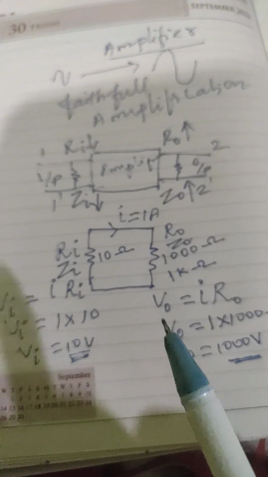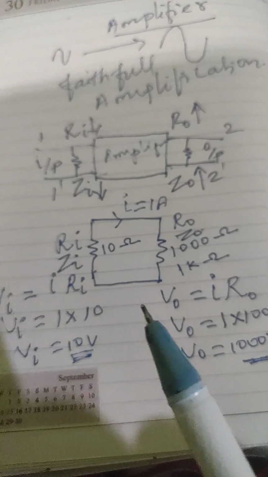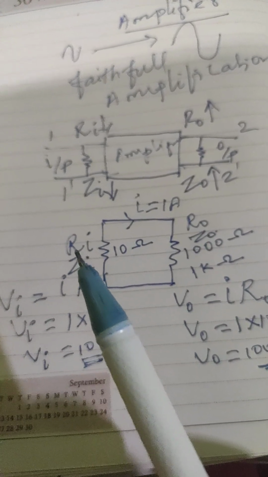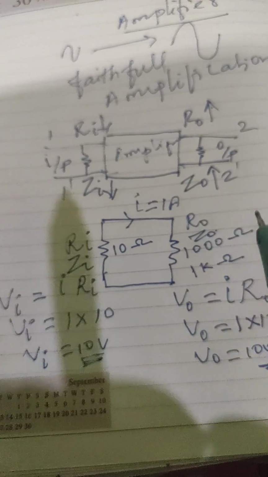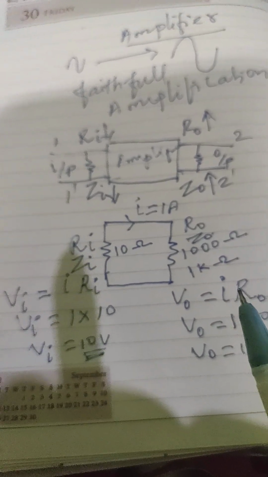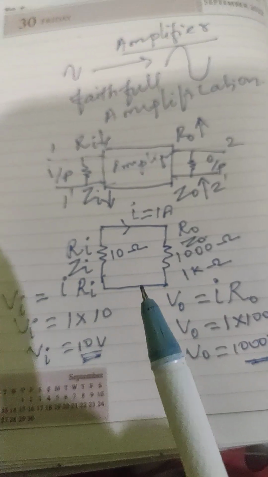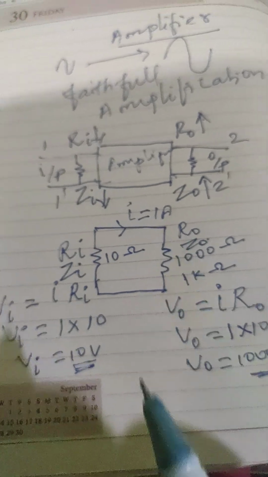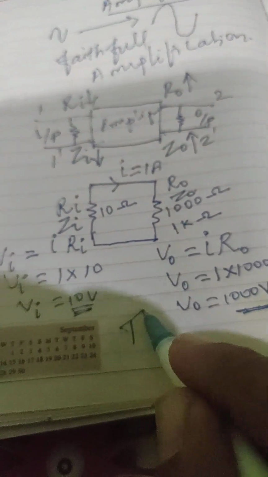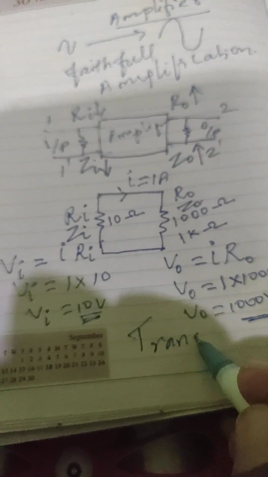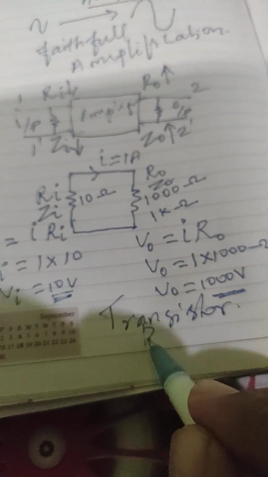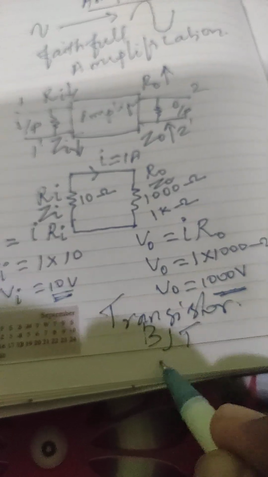If any electronic circuit acts as an amplifier, it should satisfy this condition: input impedance or resistance should be low, and output impedance or resistance should be high. Which basic electronics device acts as an amplifier? That is the transistor, the BJT, bipolar junction transistor.